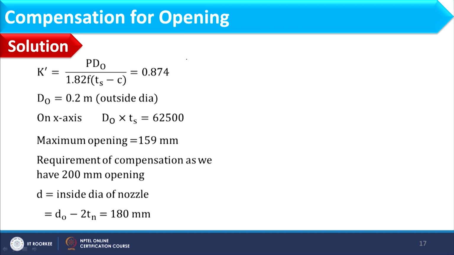So first of all we will see K dash, because I need to examine whether compensation is required or not. K dash is computed like PDO by 1.82 F TS minus C. Considering all these values, we can have K dash 0.874. Outer diameter of opening is 0.2 meter. So DO into TS, where DO is the outer diameter of shell, 2.5, so 2500 into 25, that is 62,500 millimeter square.